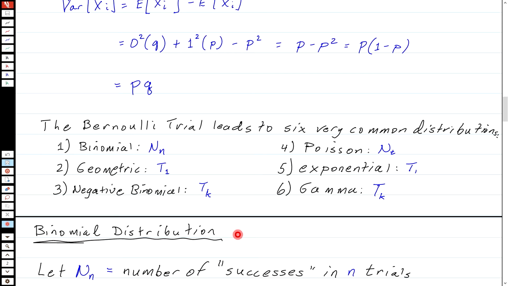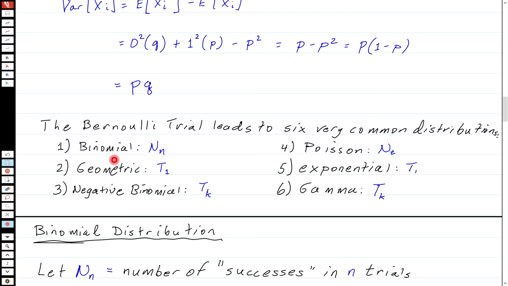Okay, so this very simple random variable leads to 6 common distributions. I've divided these up into 2 groups. The left-hand side I call the binomial family, and they're composed of 3 distributions, and these just answer different questions about a sequence of trials.